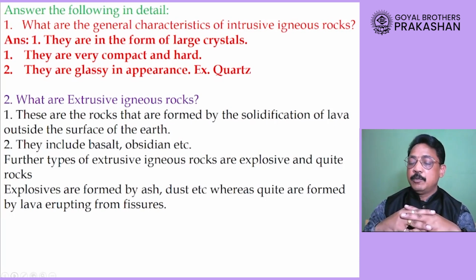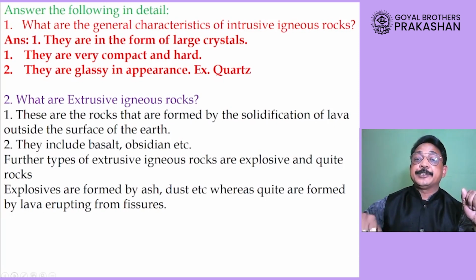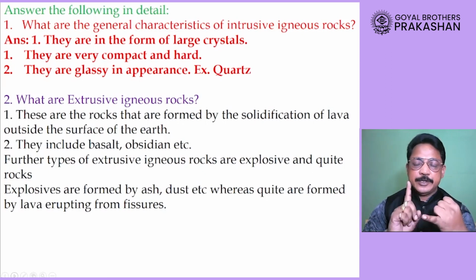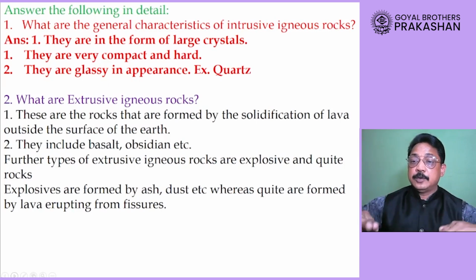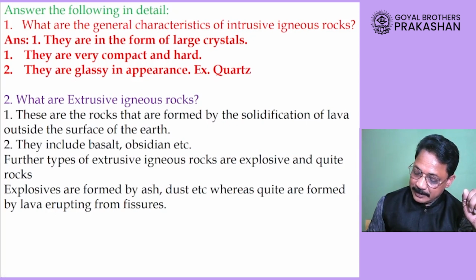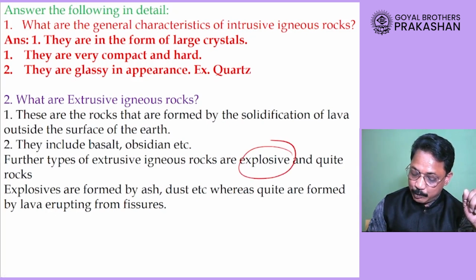Now what are the characteristics of extrusive igneous rocks? First thing, dear student, extrusive igneous rocks are found outside the surface of the earth when lava solidifies. Point number 2, these rocks are further classified as explosive and quiet rocks.